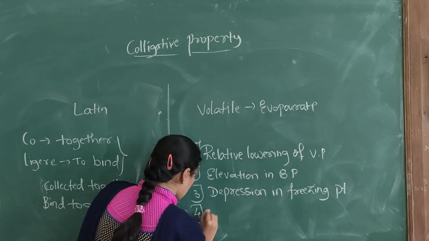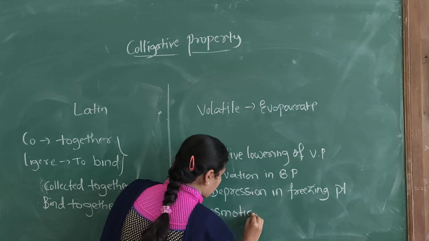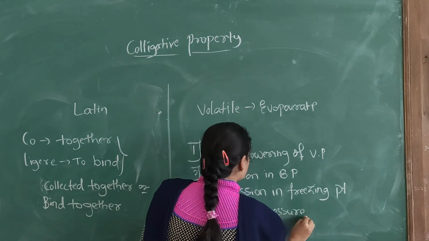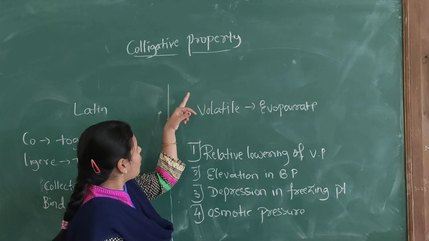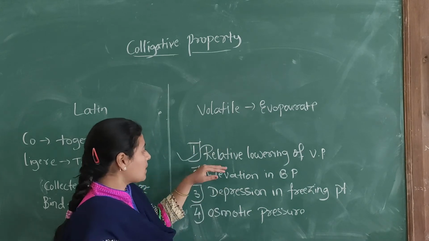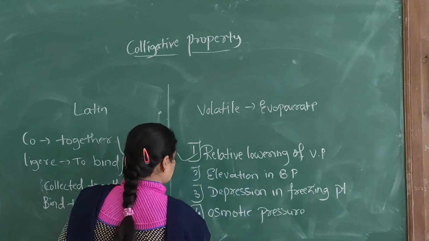And the fourth one is osmotic pressure. So these are four important properties of the colligative property. First we will discuss relative lowering of the vapor pressure.